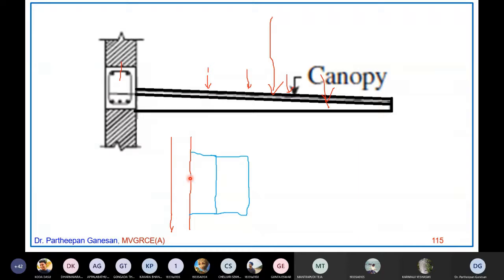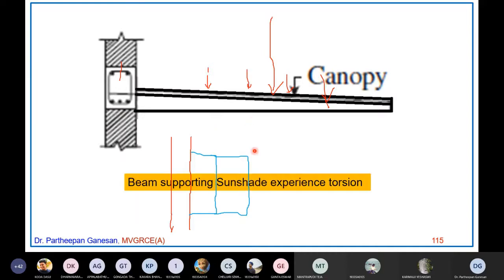This is the beam in the plan. Now your longitudinal axis will be somewhere along this line. Because this resultant force is creating moment about the longitudinal axis, it will produce a twisting moment, a torsion, of this particular beam. So this is one example. A beam supporting a sunshade experiences torsion.